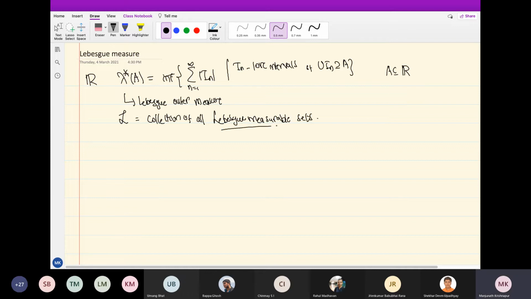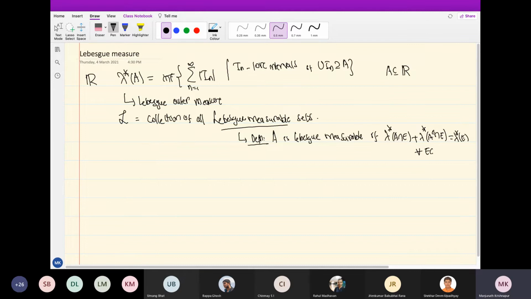How was that defined? The definition was: A is Lebesgue measurable if it satisfies the following condition, that lambda star of A intersection E plus lambda star of A complement intersection E is equal to lambda star of E for all subsets E.